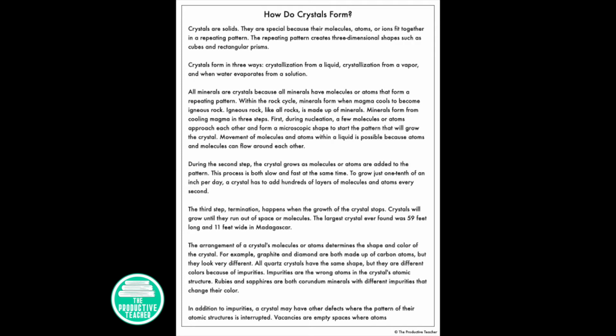During the second step, the crystal grows as molecules or atoms are added to the pattern. This process is both slow and fast at the same time. To grow just 1/10 of an inch per day, a crystal has to add hundreds of layers of molecules and atoms every second. The third step, termination, happens when the growth of the crystal stops.